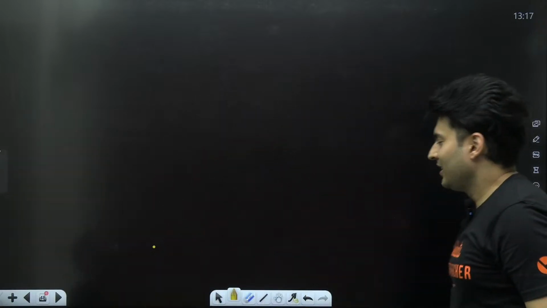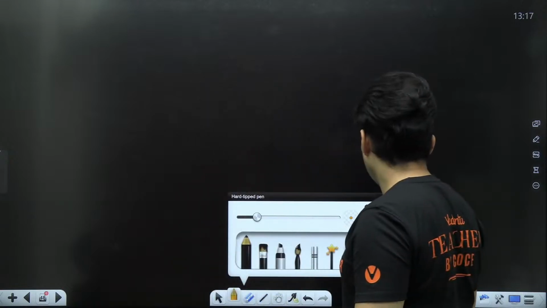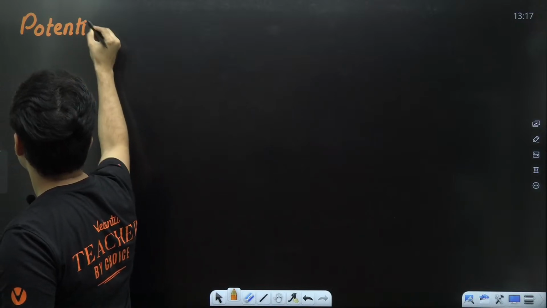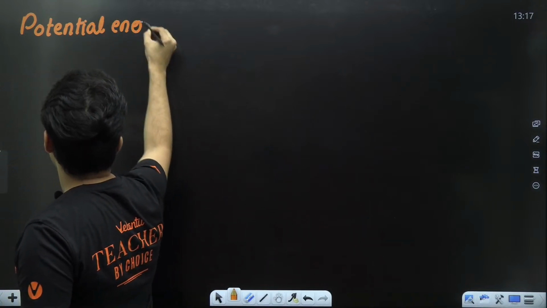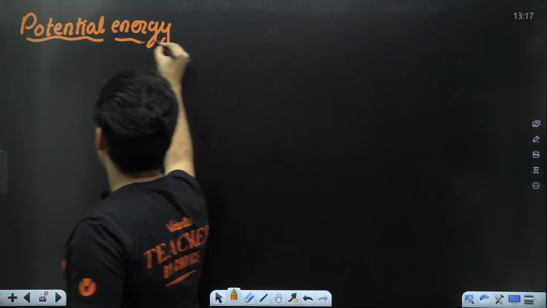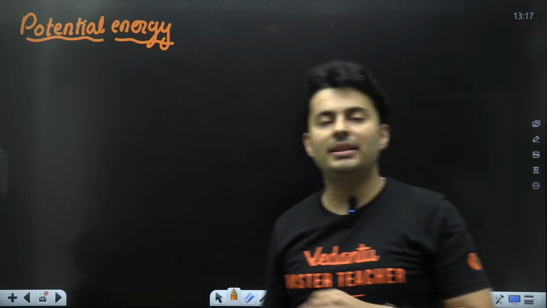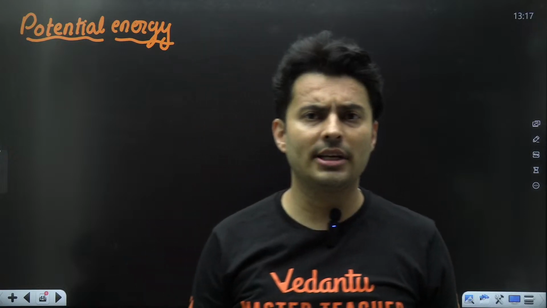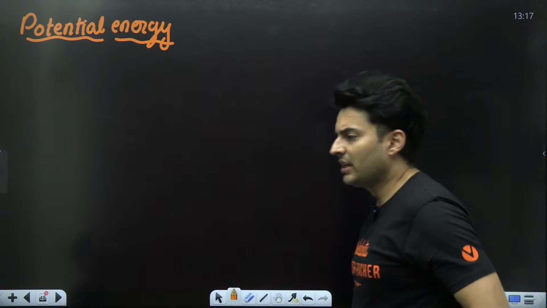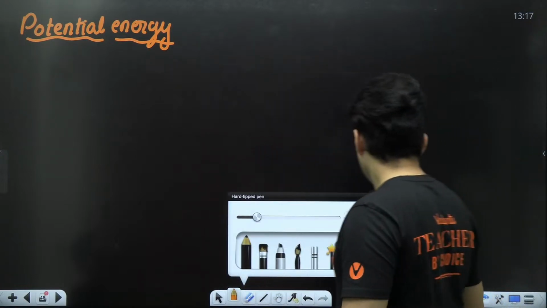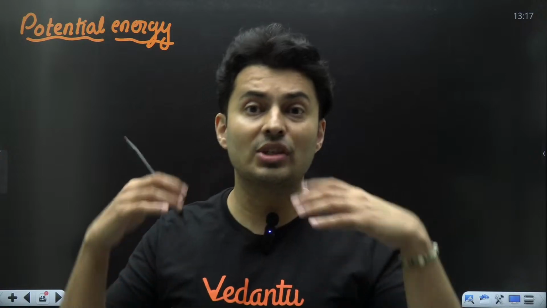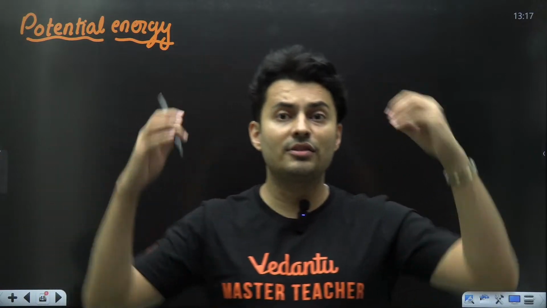So, let me tell you, what is potential energy? Now, there are different kinds of potential energy, but there is one thing which is common. Please remember, I'm not talking about gravitational potential energy. I'm just talking in general, any kind of potential energy, be it elastic, electric, magnetic, spring, gravitational. In general, potential energy is because of the manner in which it has been arranged, because of its configuration, because of its state, because of its situation.